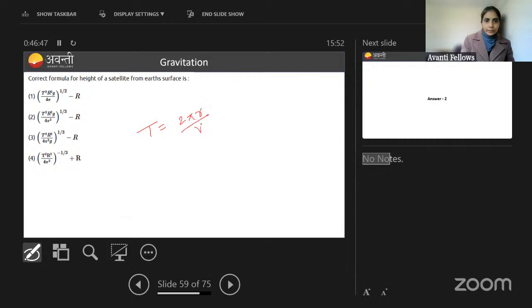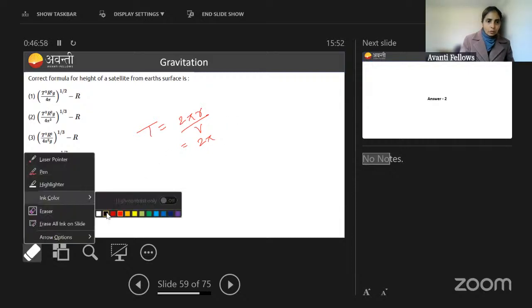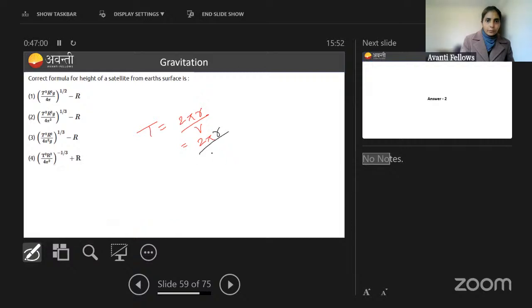T equals 2 pi r by v, okay? So what value will you keep for 2 pi r? R plus h. Or let's do one thing: first let r remain r, okay? In the last we will put h. So here you will write 2 pi r. What will you write for v? Root under GM into root under r. So this is 2 pi, and r's value is 3 by 2, divided by root under GM.